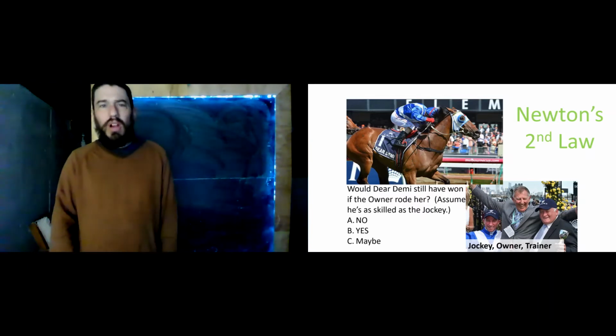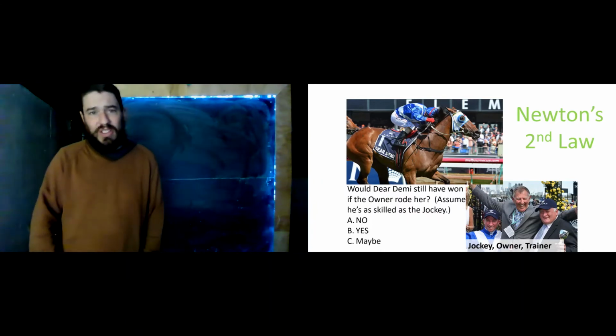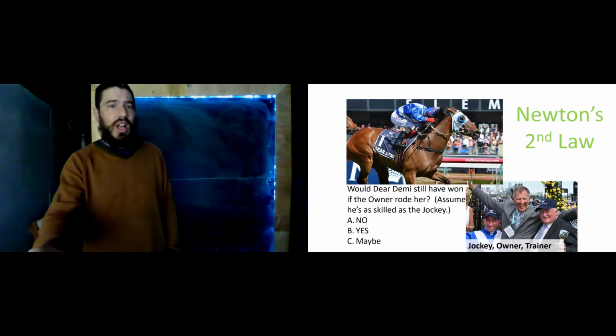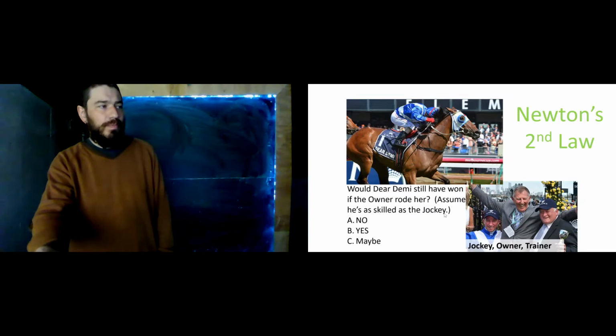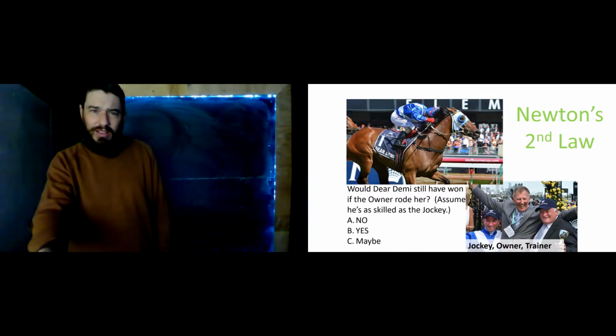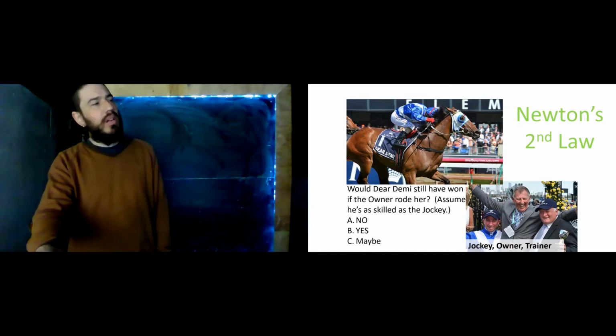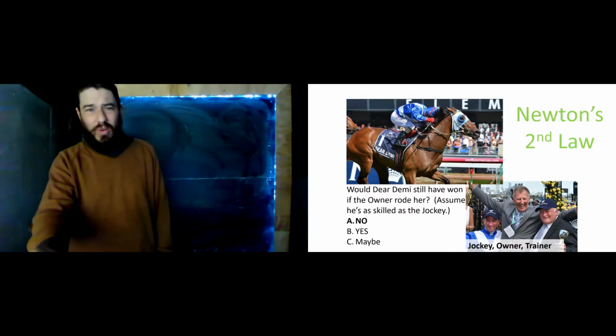The jockey is far and away the smallest person in this picture. In fact, jockeys are typically very small humans. Successful jockeys tend to be very small people. Do we think this horse would have won if the owner had ridden him? What do you think? Well, most people get on board with this question pretty quickly. No, we don't think so.